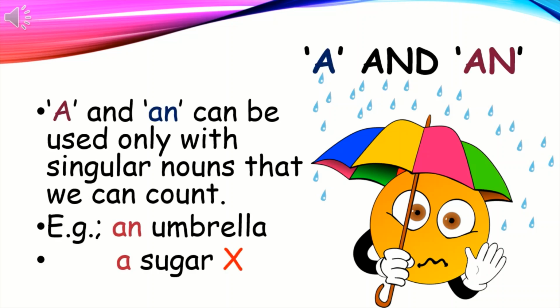Now let's check the usage of a and an. Yeah, a and an can be used only with singular nouns that we can count. For example, an umbrella. Umbrella is a singular noun. At the same time, it's a countable noun. So we can use an. But can we say a sugar? No, because it's not a countable noun.